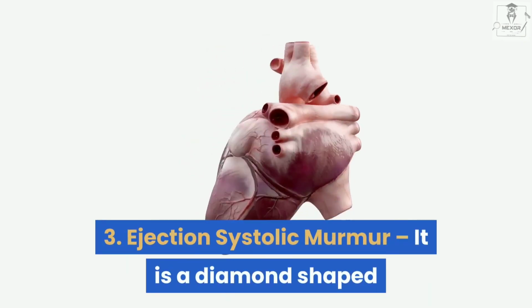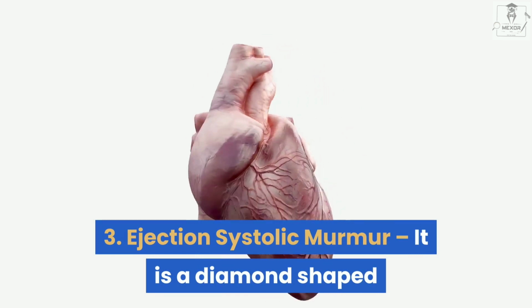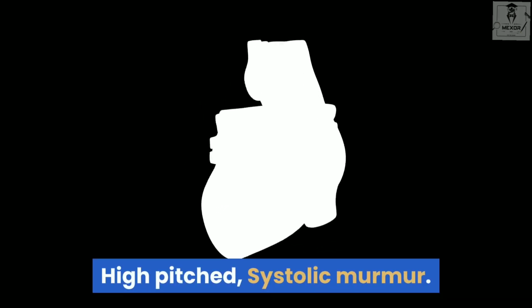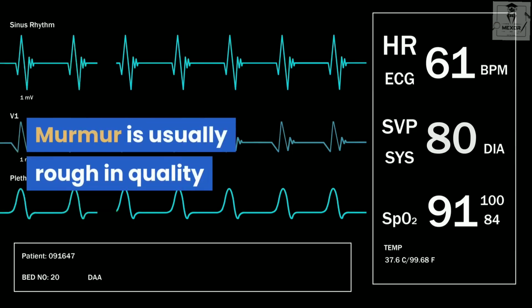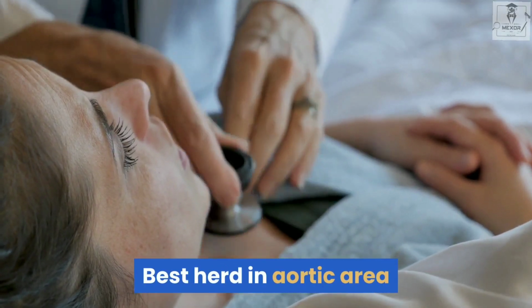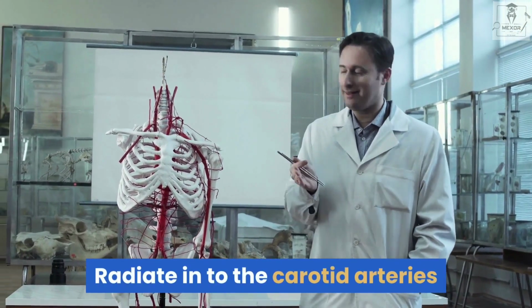3. We can clearly hear ejection systolic murmur. It is a diamond-shaped, high-pitched, systolic murmur. Murmur is usually rough in quality. Best heard in aortic area. Radiate into the carotid arteries.